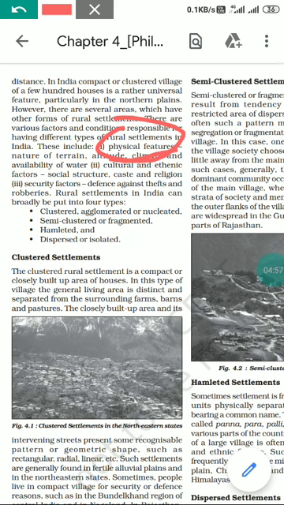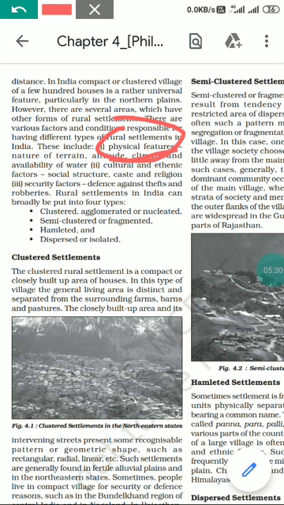Then change in height, that is altitude, and climate of a place. India has different types of climate in different regions, and accordingly the type of settlement also varies. Then availability of water. Mainly compact settlement is there near water bodies, and if you look into the area which is away from the water bodies, you will find a dispersed or isolated type of settlement.